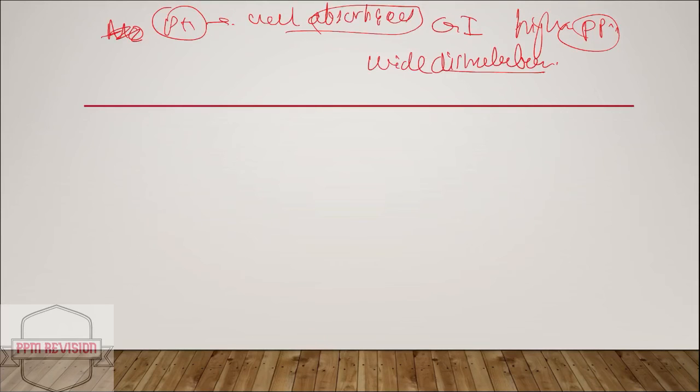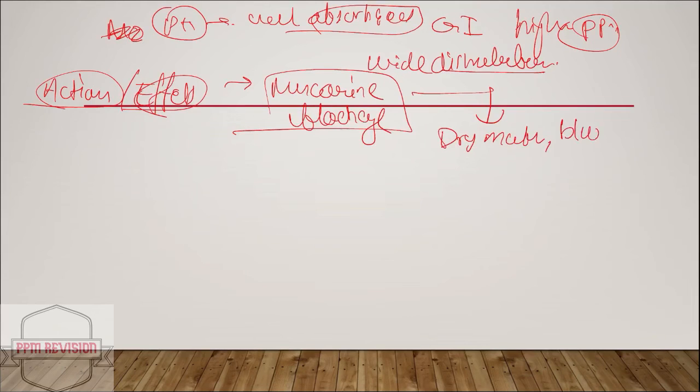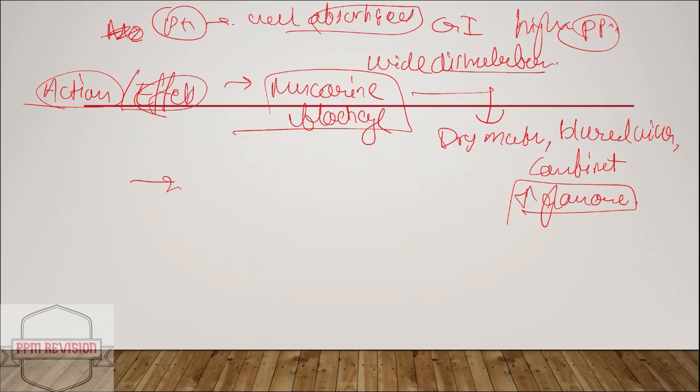Now looking at some actions or effects. In case of muscarinic blockade, it results in actions such as dry mouth, blurred vision, constipation, as well as increased chances of glaucoma, and aggravates glaucoma as well.